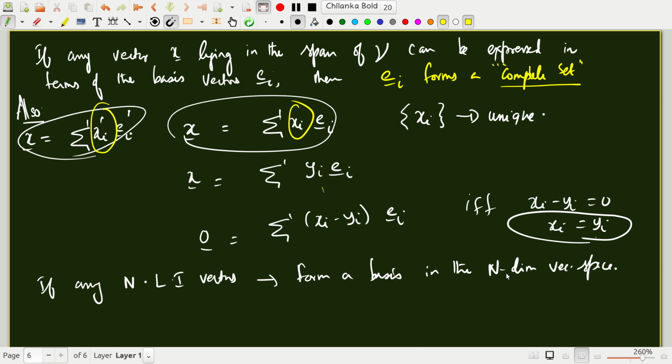In the next module, what we'll do is to generalize these notions to involve magnitude, angles, and so on. Okay, thank you.